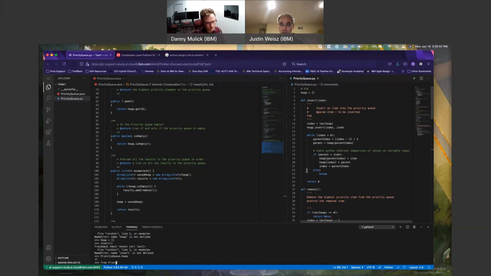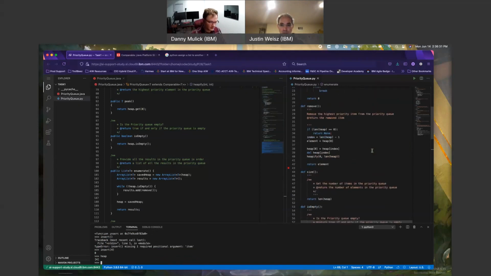So what I want is more, actually, I'm not doing that. Controls, nope, exit. New Python 3 instance. From priority queue, import star. Not fantastic, but it gets the job done for what I'm looking for. Heap is now known. Insert is the function. Bam. So I'm going to say insert 4. I return 0, which is what I was looking for.